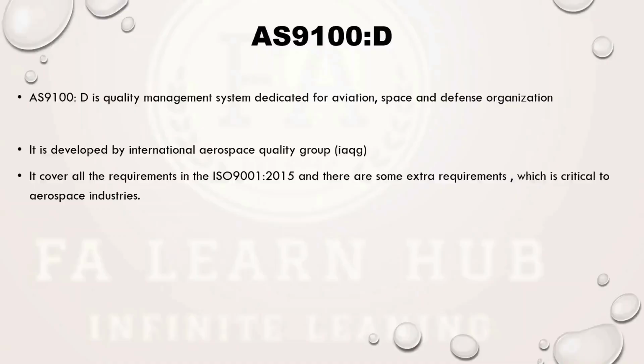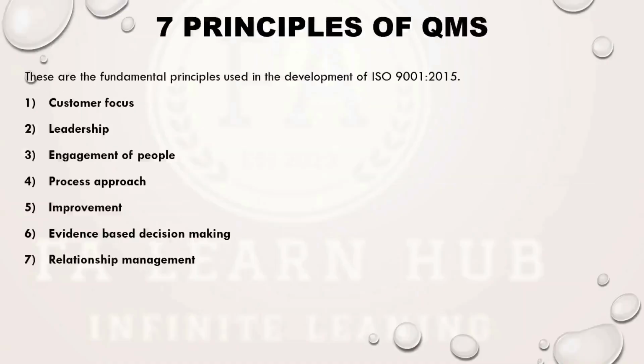So these are the seven principles of quality management system. The seven principles are the fundamentals to create or develop ISO 9001:2015. Since AS9100D is a replica of ISO, it covers ISO and is copied from ISO, these seven principles are the same for AS9100D also.